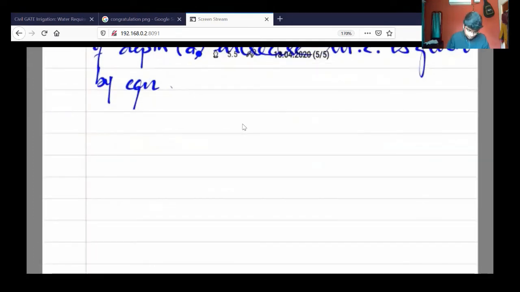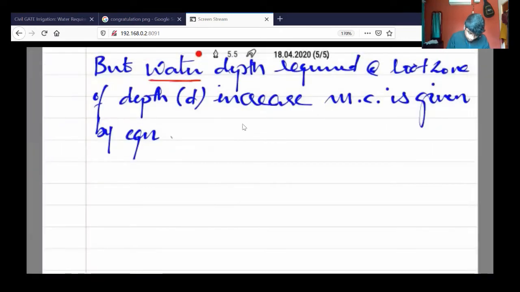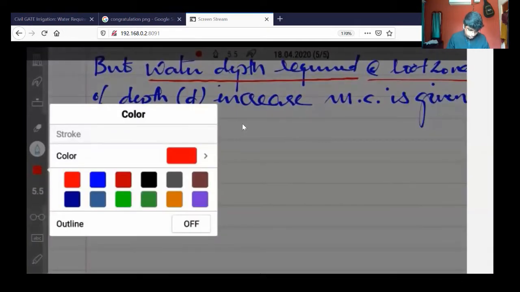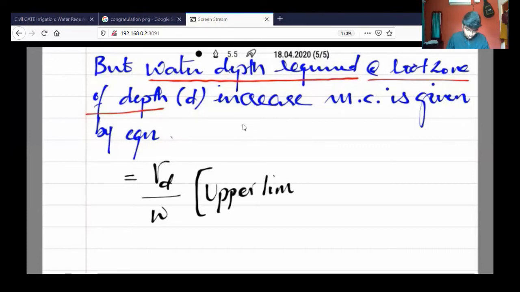So remember, we are discussing the formula for the depth of moisture required at the root zone. If you want to calculate that value, we need to know the equation, which is given by rho d or gamma d by the specific weight of the material, into the upper limit of moisture condition.